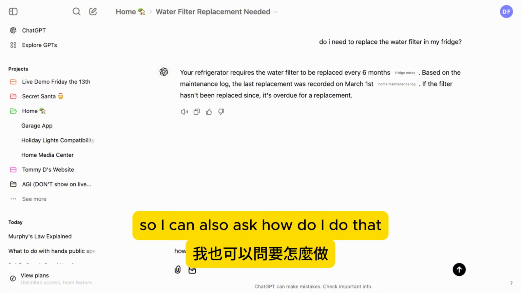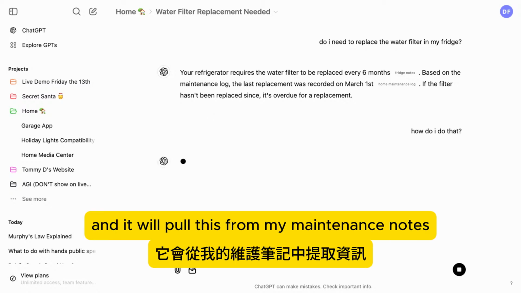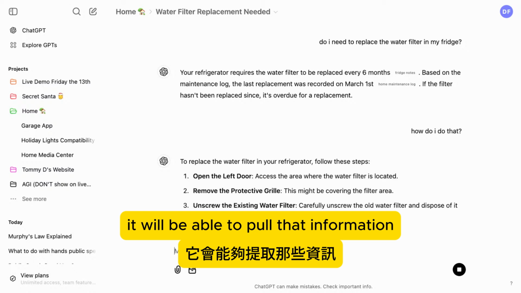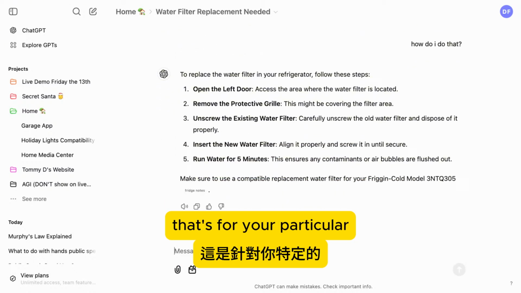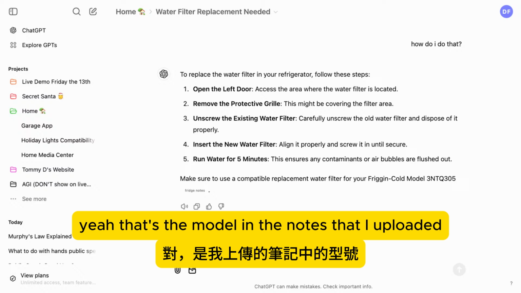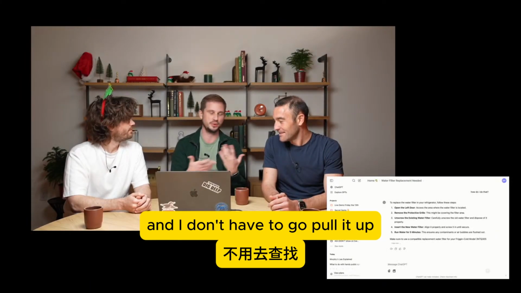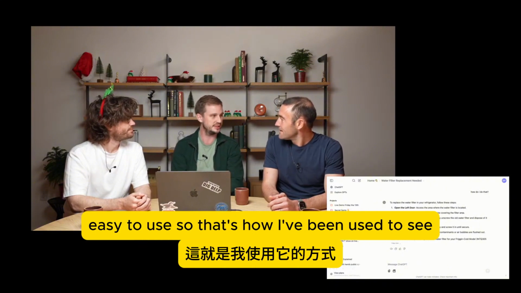So I can also ask, how do I do that? And it will pull this from my maintenance notes on the fridge, or my fridge notes. It will be able to pull that information and tell me how to do it, so I don't have to remember it every time. So that's for your particular fridge? Yeah, that's the model and the notes that I uploaded. Yeah. So that's actually really valuable. Like, very quickly I can ask that question, and I don't have to go pull it up or anything like that. It's just right there for me, easy to use.